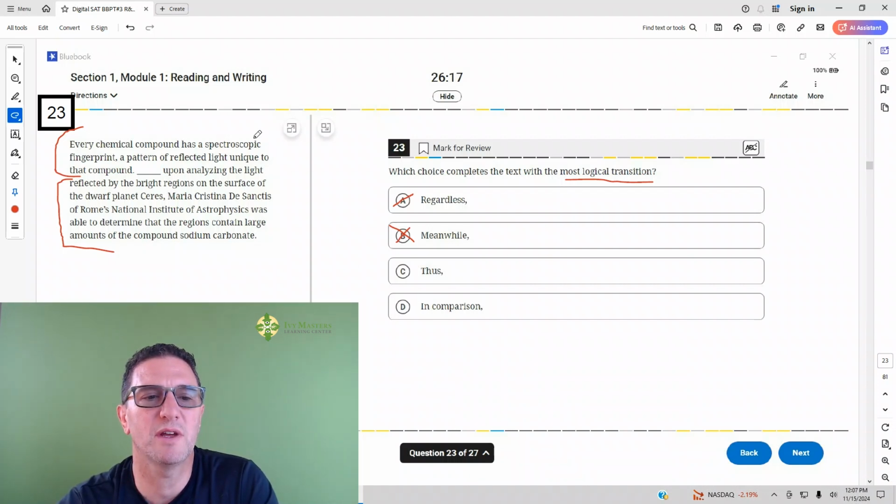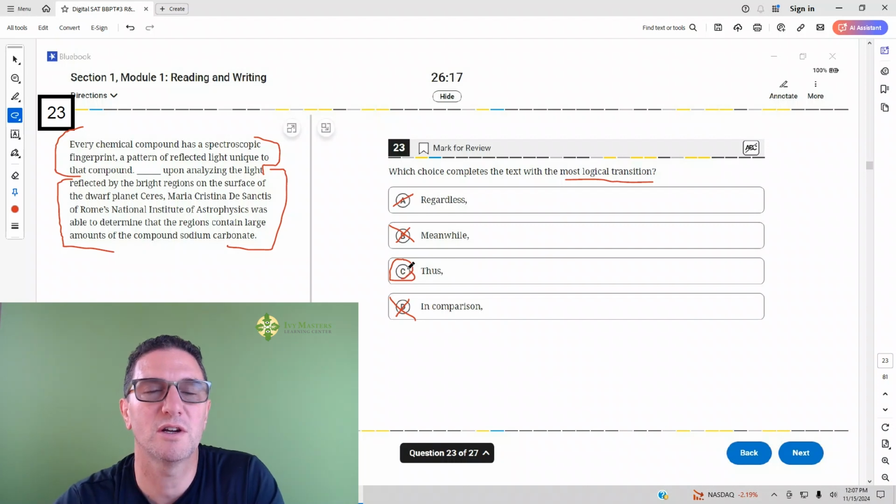Answer D, in comparison. Again, we're not going to have in comparison because we've got a general statement in the first two and a half lines, and then we're not comparing that to her discovery. That's not going to be right. So answer choice C is your correct answer.